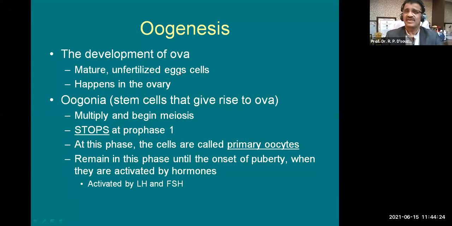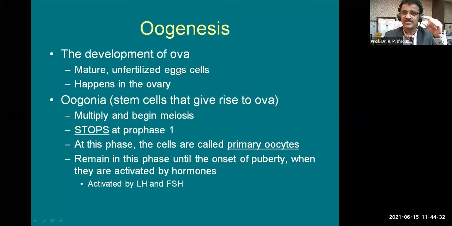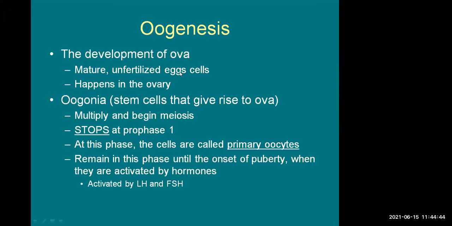But actually, the eggs we see in chicken are already embryos. But in human beings, this ovum is not an embryo, because unless and until it is fertilized, it is not an embryo. So you should not use this word, at least for human beings. But just to compare with other animals, I am using this word.